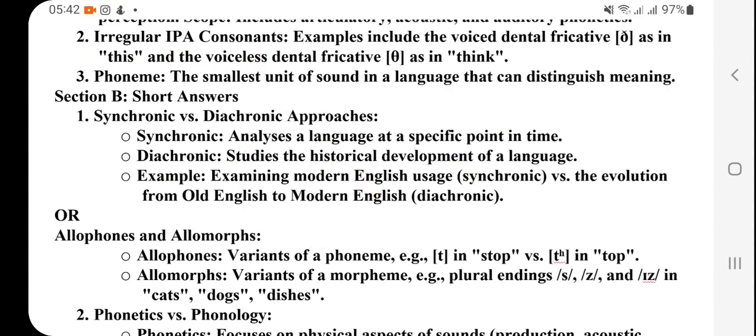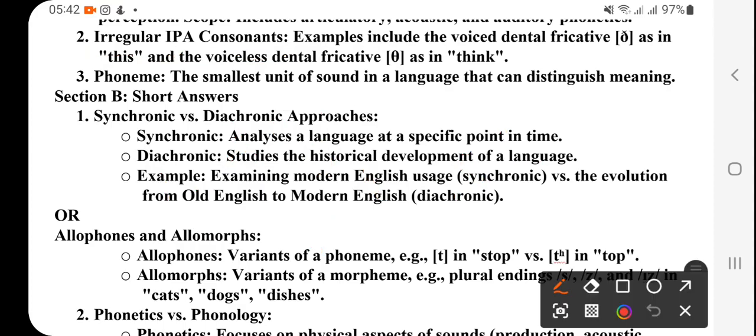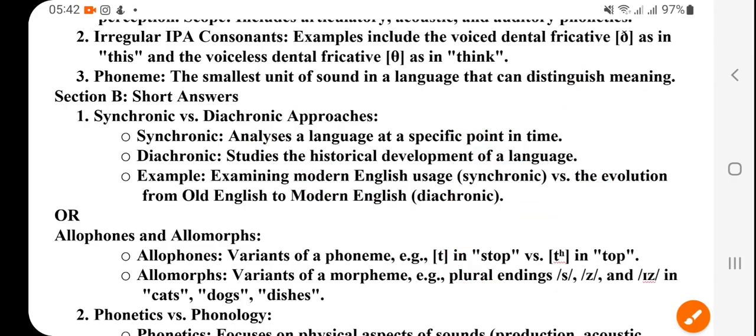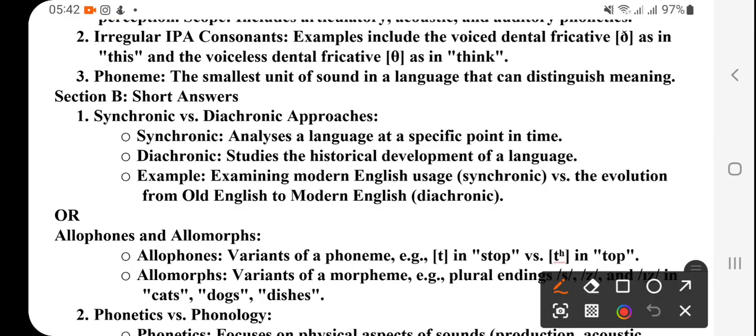But what are the irregular consonants? That's th, this Z, this one, sh, T, ch, right? These are the irregular ones. Here they have given an example that includes voiced dental fricative or voiceless dental fricative. Why is it voiced? When you speak the, right? So this is voiced dental fricative.